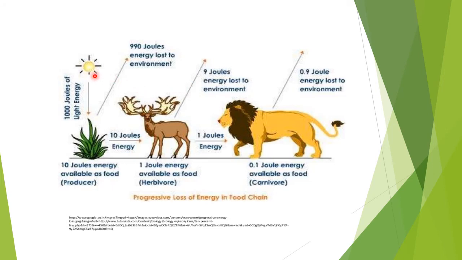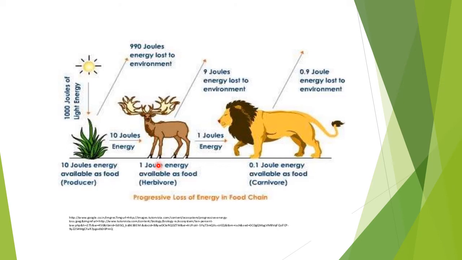Once again, from the sun the plant has to capture only 1% energy. So of 1000 joules of energy, the plant will have only 10 joules, that is 1%. From the plant, energy will pass to the herbivore, that is your primary consumer, only 10%. So how much will 10% of 10 joules be? 1 joule.